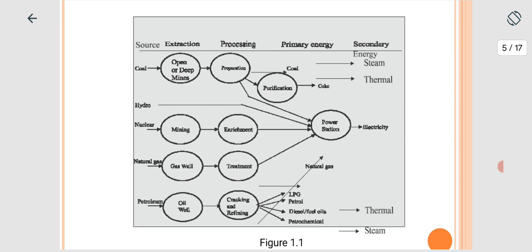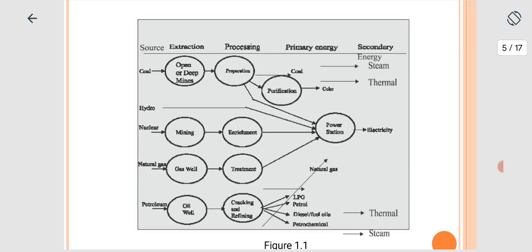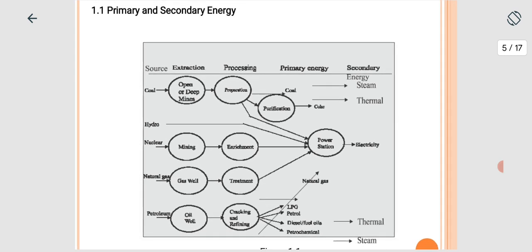Now, the extraction, open or deep mines for the coal, then processing, then purification, and then the energy streams in thermal. These are the secondary. Okay, so hydro, nuclear, the mining, now power stations, and electricity will be generated. All of these are sources for generating power.